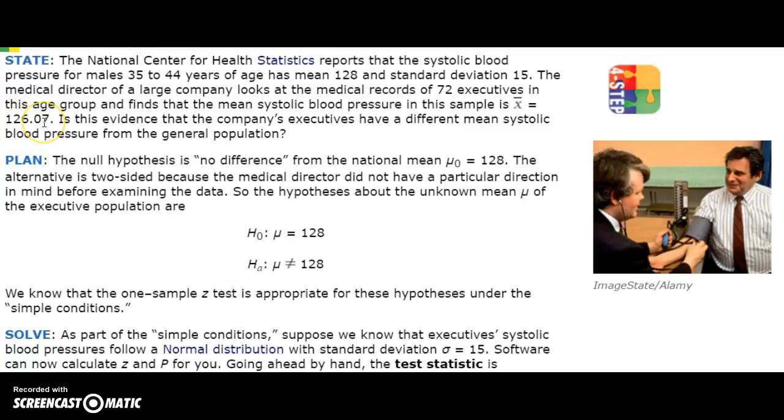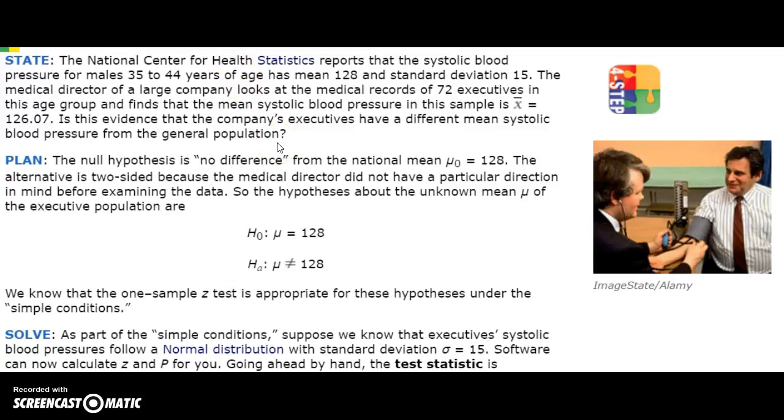So you can see right there that the sample mean is lower than the population mean. But we can't immediately, from this information, say that executives in general, not just these 72, but executives in general in this age group, have lower blood pressures, because it may just be that our sample happened to have fairly low blood pressure. So that's what we're doing the test to find out. We're trying to figure out, in general, do male executives in this age group have lower blood pressure than the overall population of males in that age group?